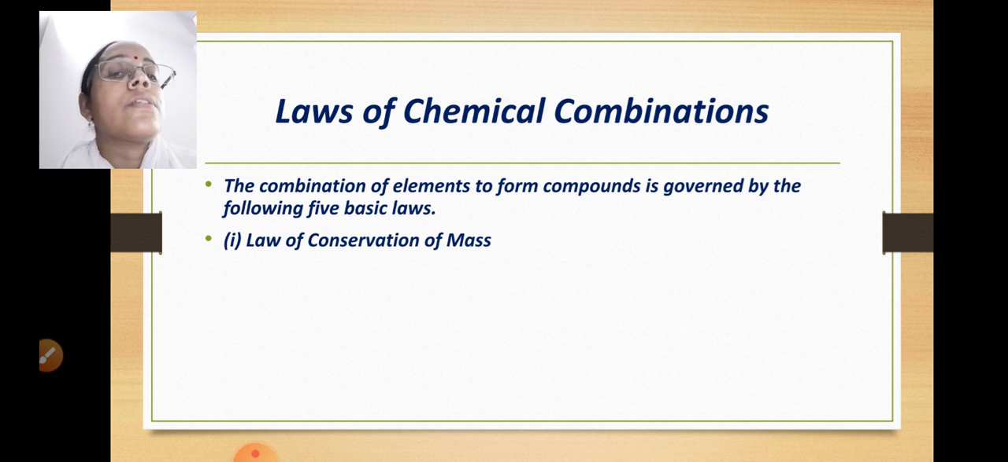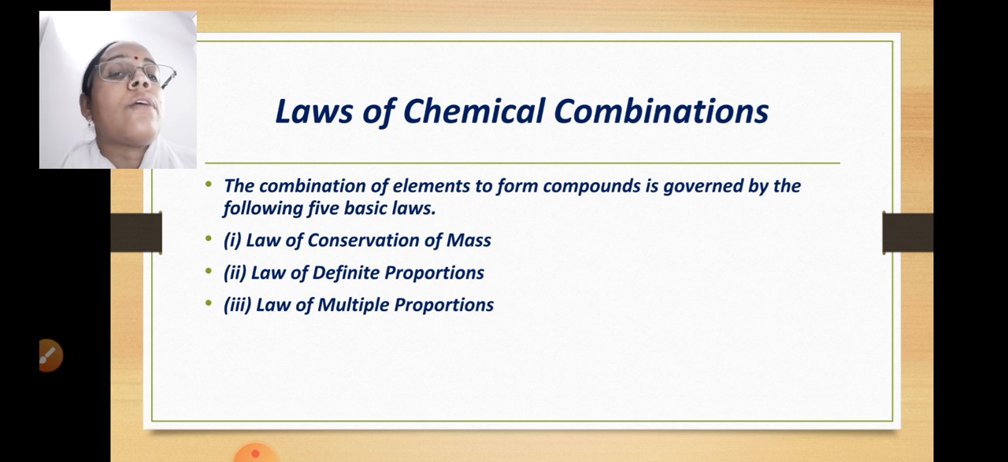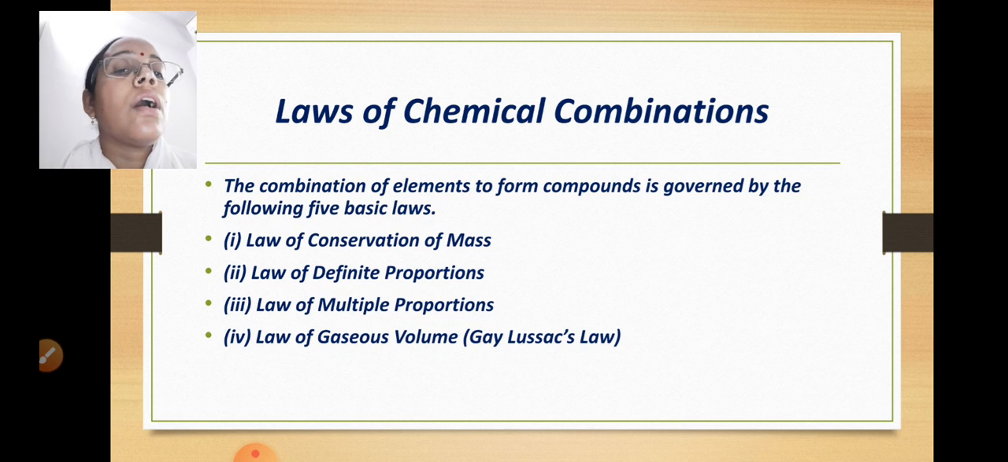So the first law is law of conservation of mass. The second one is law of definite proportions. Third is law of multiple proportions. Fourth is law of gaseous volume, which is also known as Gay-Lussac's law. Gay-Lussac was the scientist who gave this law, and in his honor the law is named Gay-Lussac's law. And the last one is Avogadro's law. So these are the 5 laws which are followed when compounds are being formed by the combination of elements.